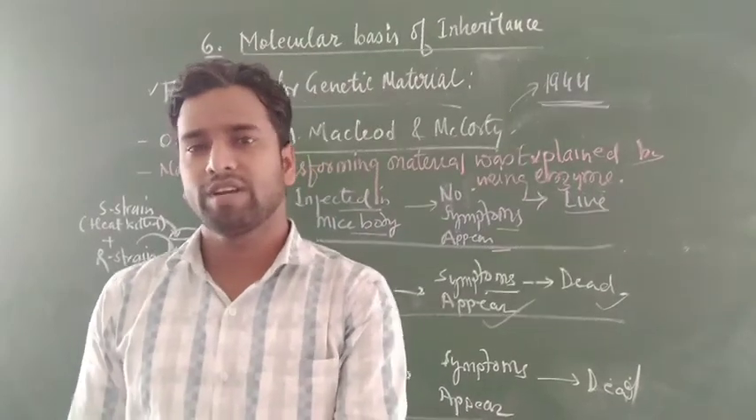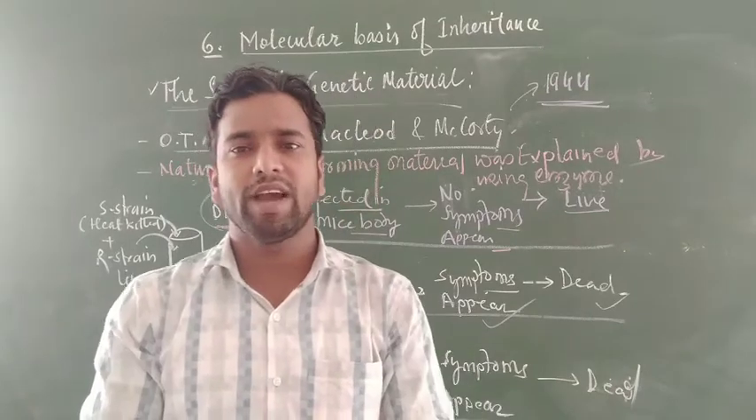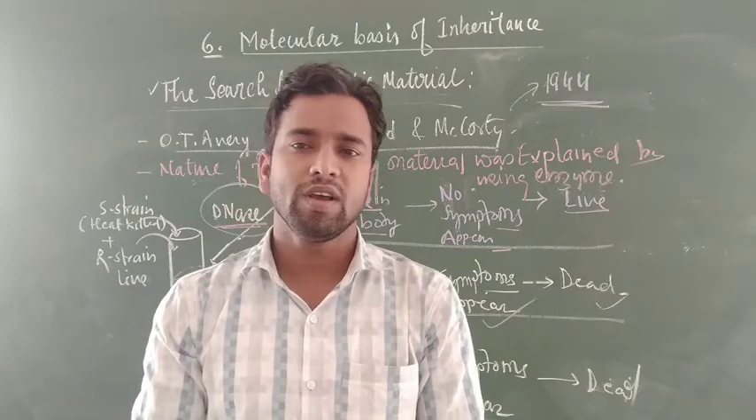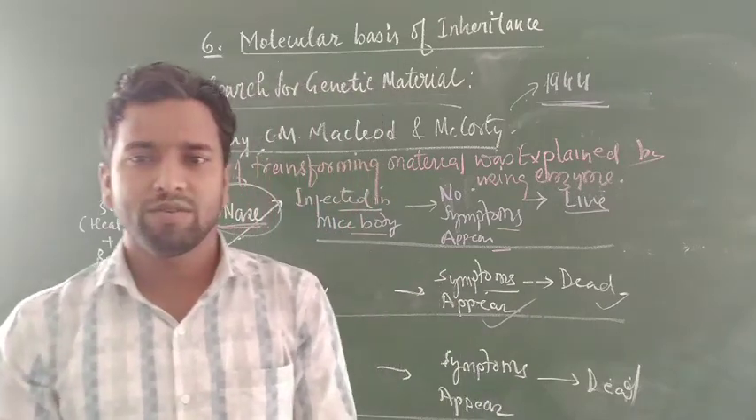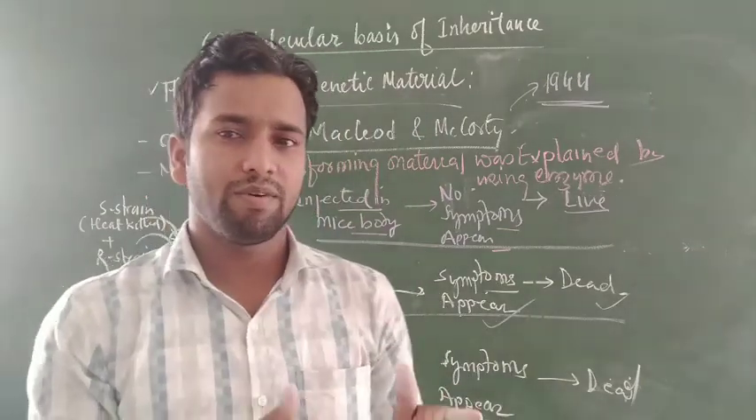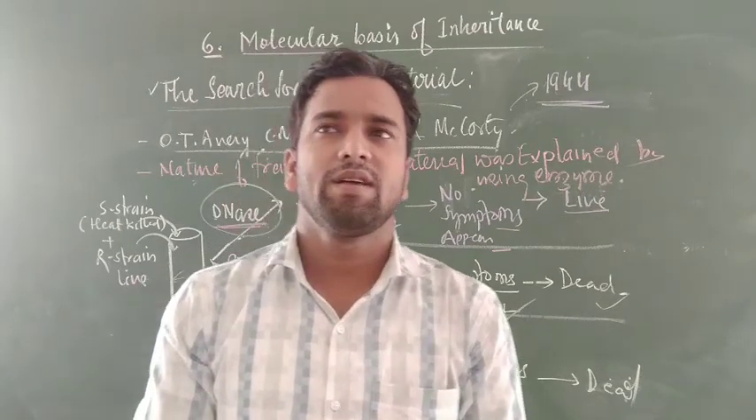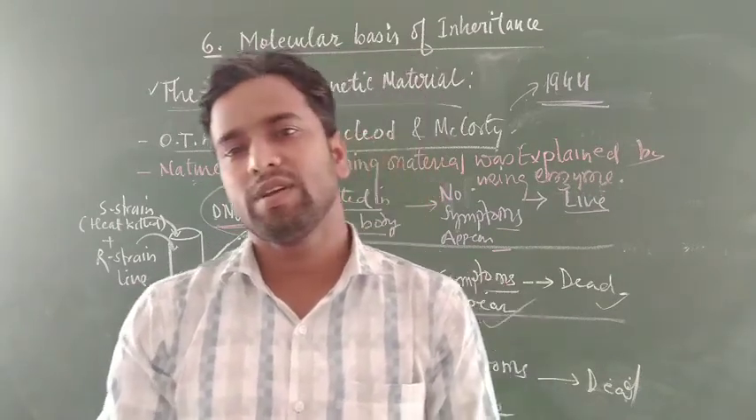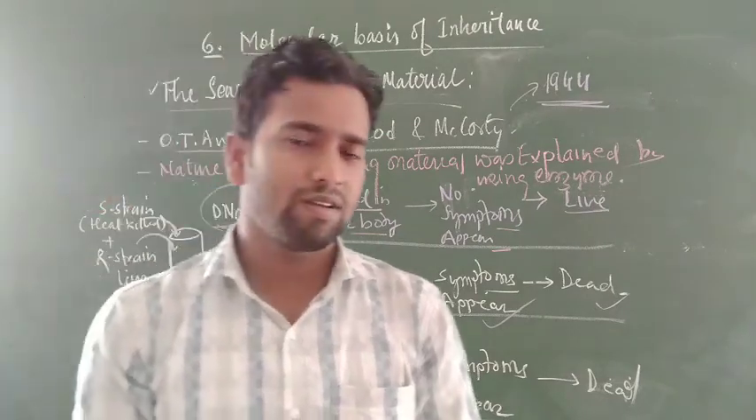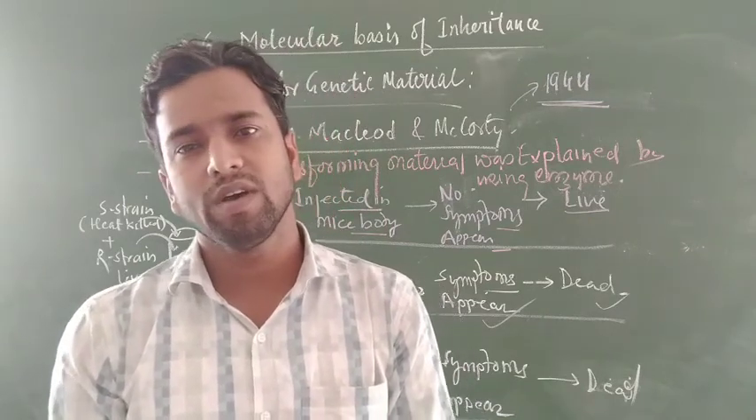This is a very important experiment, and this experiment also explains fully that DNA is the actual genetic material in the organism which transmits characters from parent to offspring. Okay students, this is the next part of the chapter. By learning this chapter well, we will understand the nature of genetic material and how the character is transmitted from parent to offspring.